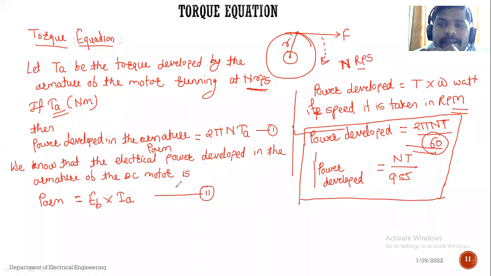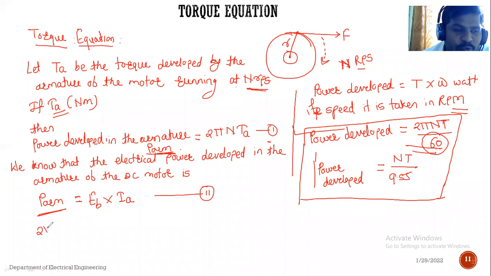See, left hand side is nothing but power developed in the armature. The left hand side of equation 1 is power developed in the armature, and the left hand side of the second equation is also power developed in the armature. These two left hand sides of both equations are equal. That means the right hand sides are also equal.